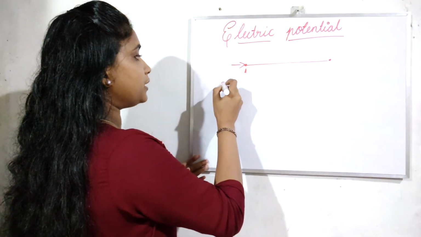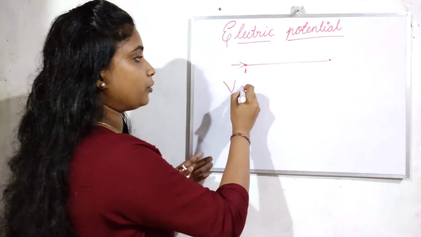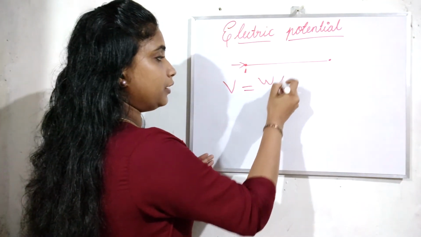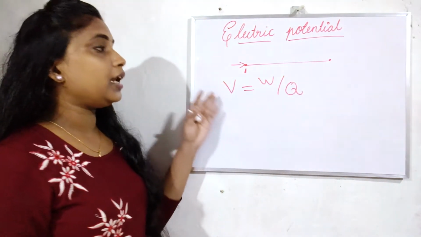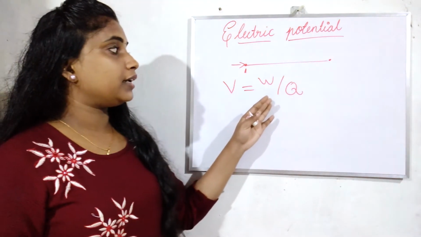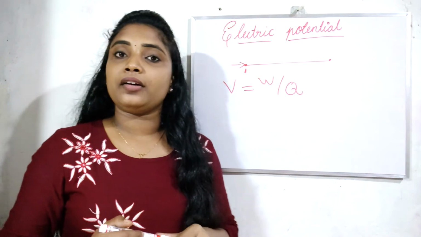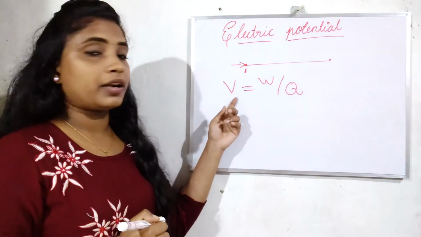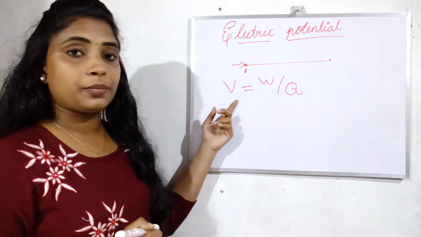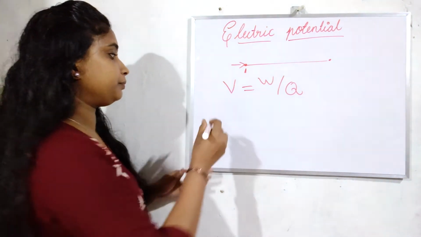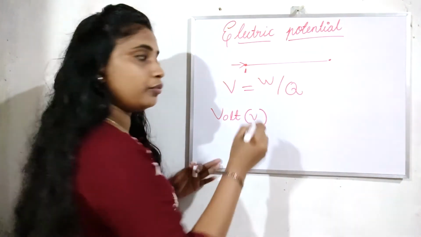Electric potential V is equal to work done divided by the amount of charge Q. The SI unit of electric potential is volt, represented by the letter V.